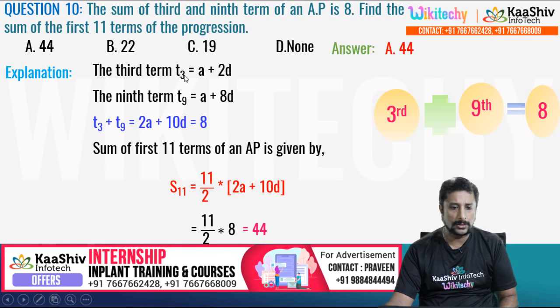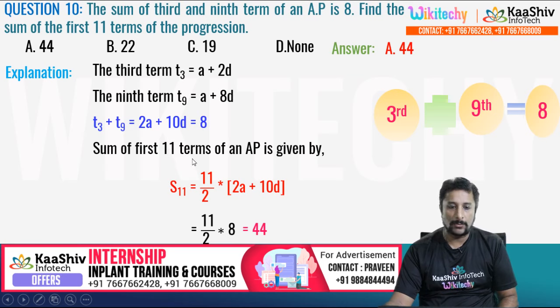So the sum of third and ninth term of an AP is 8. T3, the third term, is equal to a plus (n minus 1) into d, so 3 minus 1 is 2. The ninth term is equal to a plus (9 minus 1) into d, that is 8d. So T3 plus T9 is equal to 8. Adding this one, you got 8.